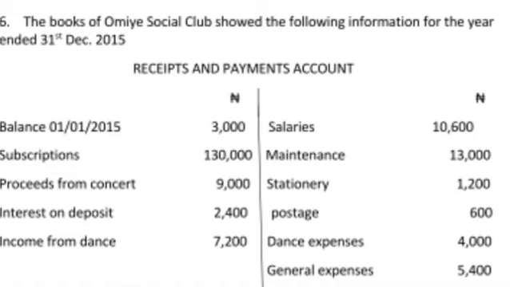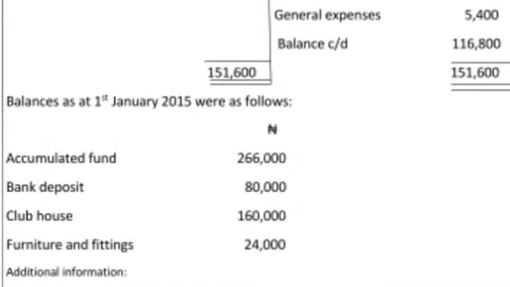Okay. Now, afterwards, they said the balance as at 1st January 2015 were as follows. They gave us accumulated fund, 266,000, bank deposit, clubhouse, furniture and fittings. So, the next one, they said additional information.